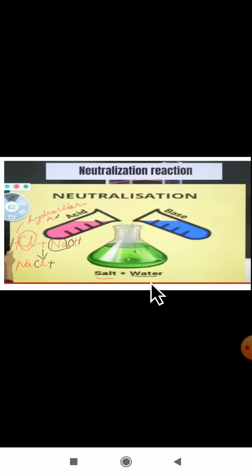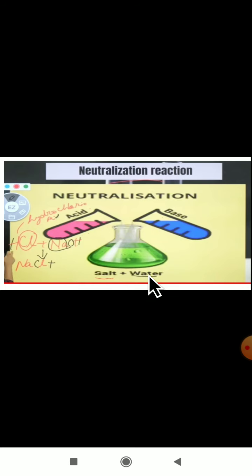Water. Dear students, try to understand this, once again I will explain. I have taken HCl, hydrochloric acid, plus NaOH base. They told us salt plus water will form. The chemical form of water is H2O. So remove 2 H and 1 oxygen: here one H is present and here one H is present, it becomes H2, and with the oxygen I have removed, H2O.